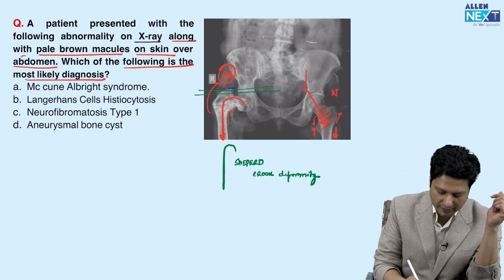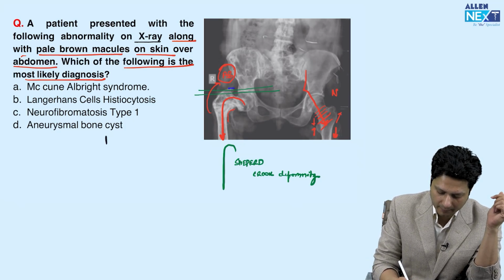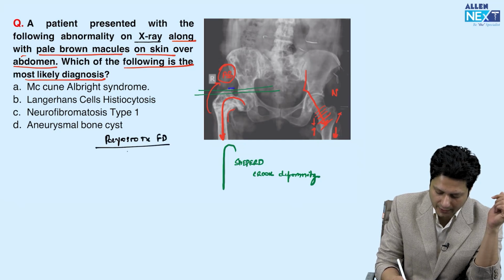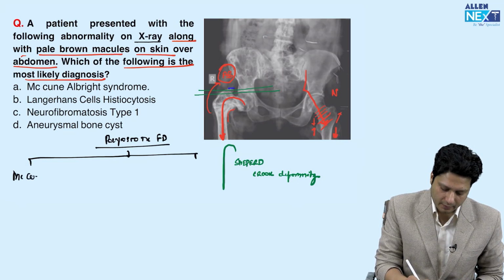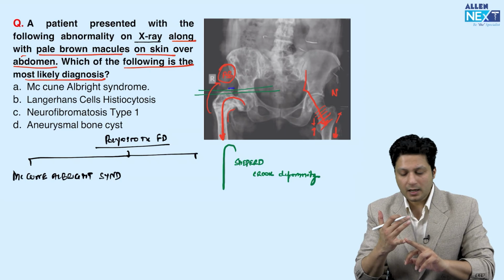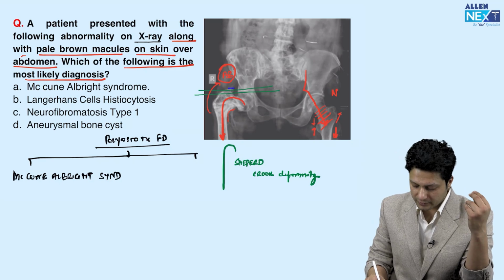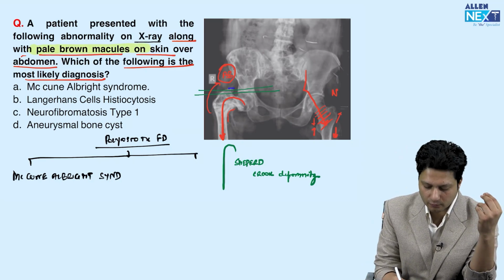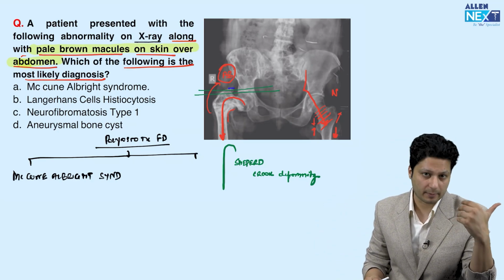These are the features of McCune-Albright syndrome. First of all, try to understand that polyostotic fibrous dysplasia is associated with two syndromes. One is McCune-Albright syndrome, and all of you are aware of its features: polyostotic fibrous dysplasia, café-au-lait spots, and precocious puberty. So the café-au-lait spot is what is provided in the question, the pale brown macules over the skin, over the abdomen. The X-ray features are also suggestive of polyostotic fibrous dysplasia.